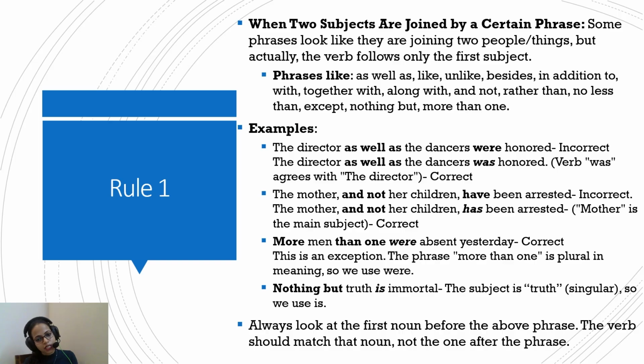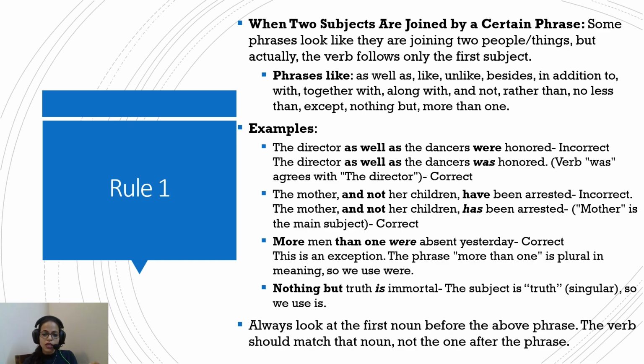Here the main subject is the director only. So the verb will follow the first part, that is the director. So if the director is singular, the verb will also be singular. So the director as well as the dancers was honored. While the second part shows dancers in plural, we will follow the first part only.